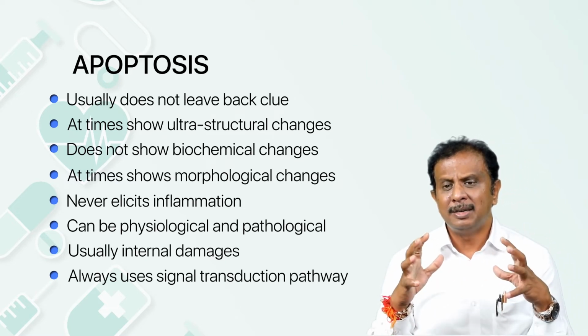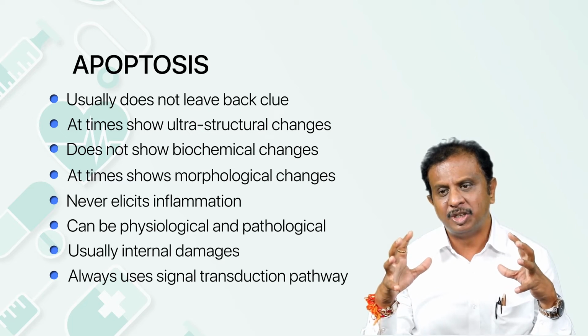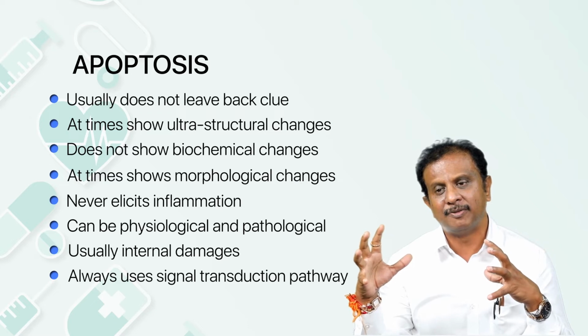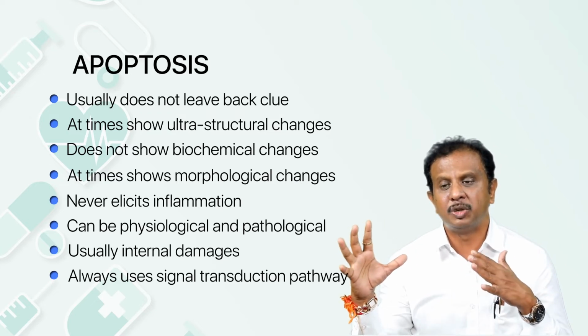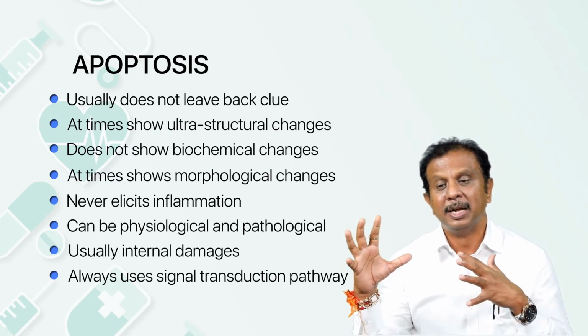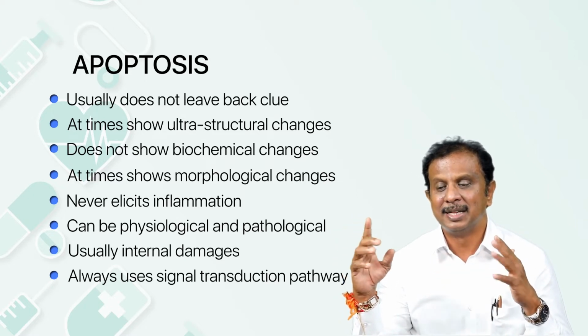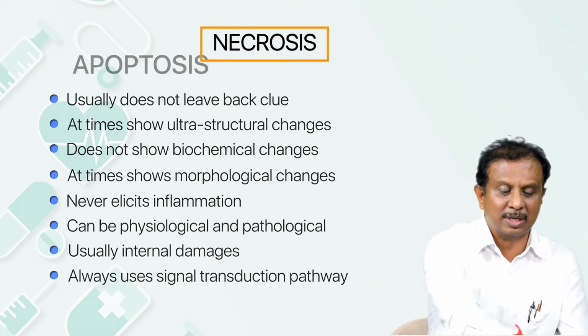So, a normal cell starts showing reversible change, and when it fails to control it, if the injurious stimulus increases still further, there will be damage to the cytoplasmic membrane and permanent damage to the mitochondria, and that results in cell death, and that's what we mean by necrosis.